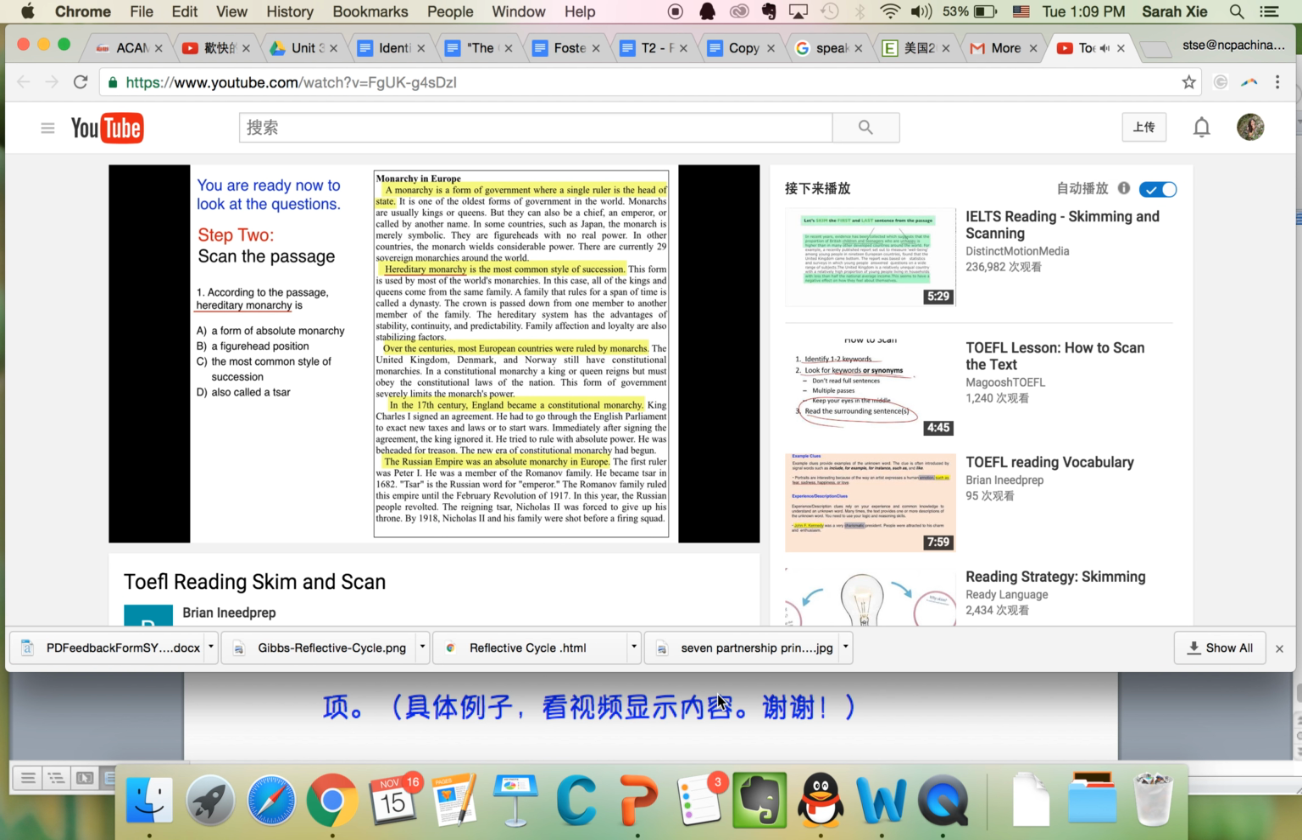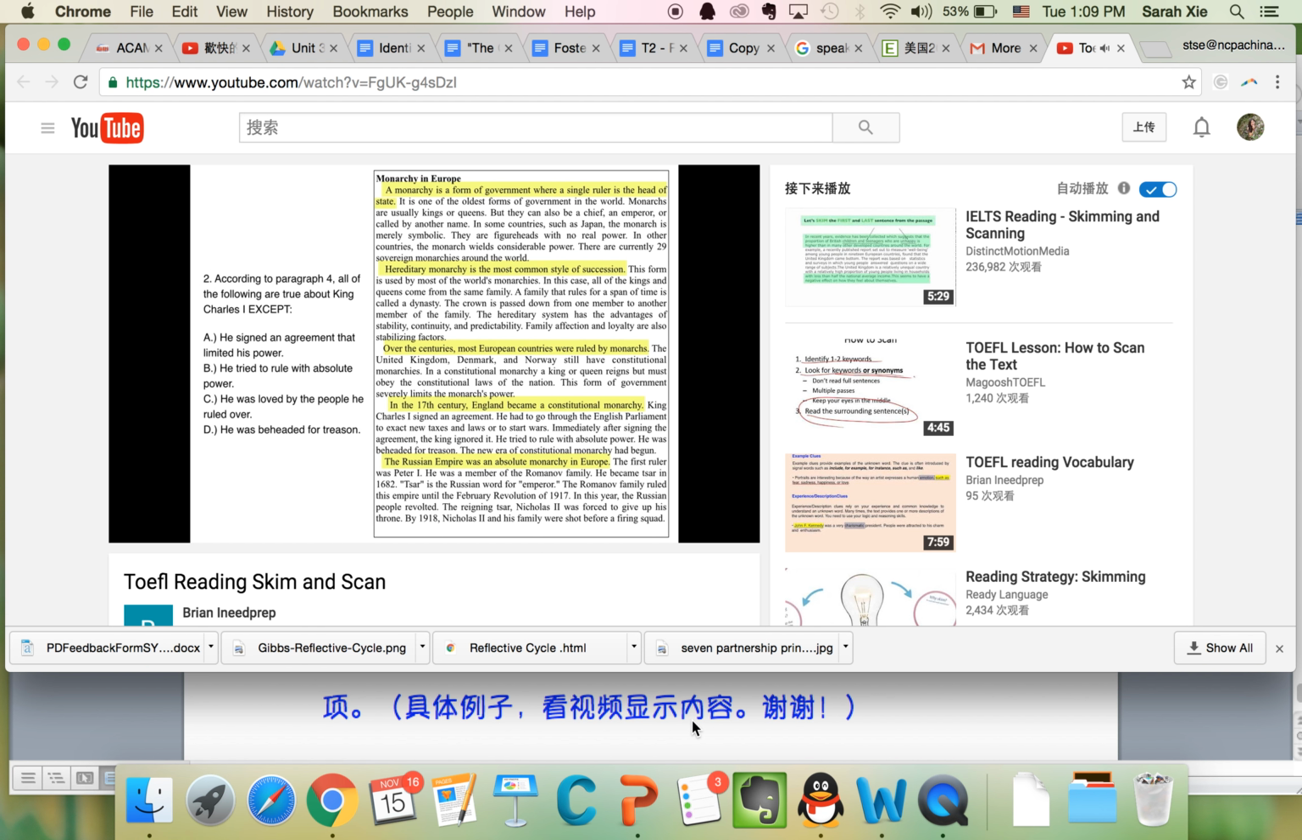Let's see if any of these answers resemble what we've just read. A, a form of absolute monarchy. No, it doesn't say that. B, a figurehead position. It doesn't say that. C, the most common style of succession. Yes, this is exactly what it says in the sentence.